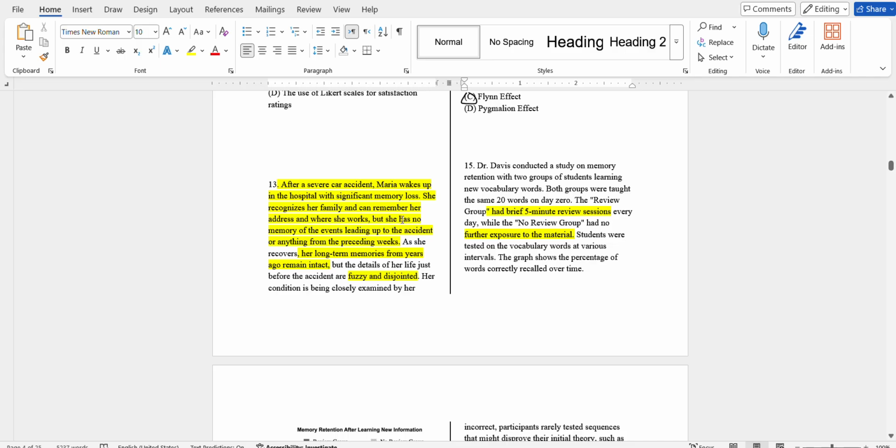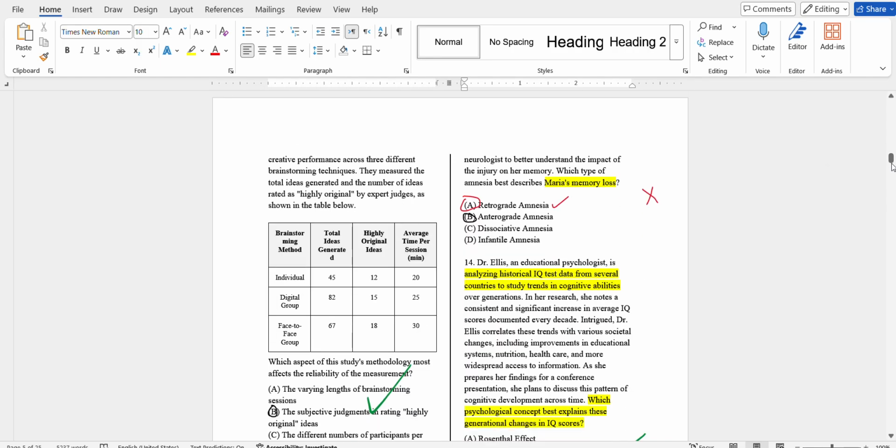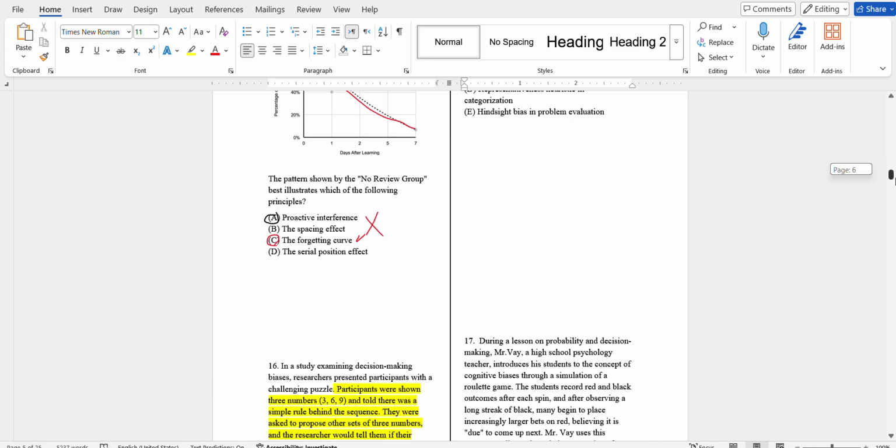Now, after a severe car accident, Maria wakes up in the hospital with significant memory loss. This one is a simple mistake that we made for two questions. She can remember things from the past, but not the trauma accident itself, and she can remember stuff such as family members and can make future thoughts. This turned out to be retrograde amnesia, not anterograde. It's a very simple mistake.